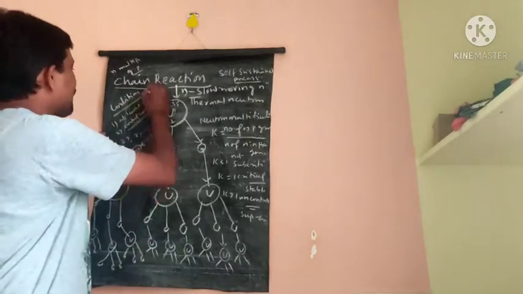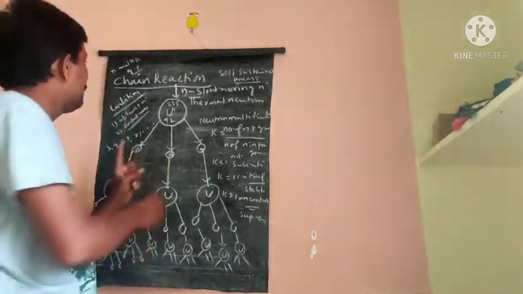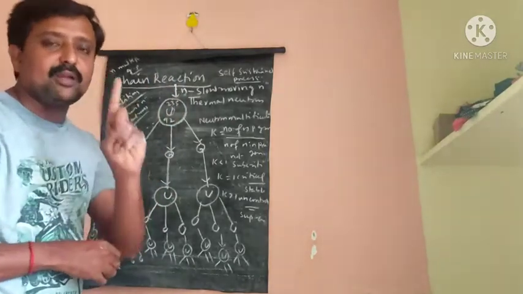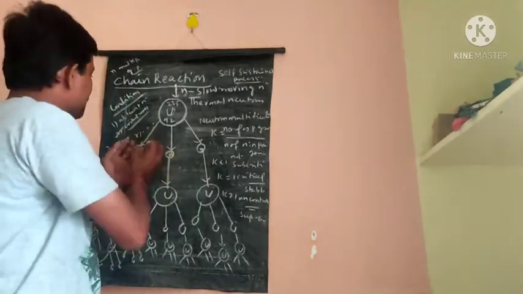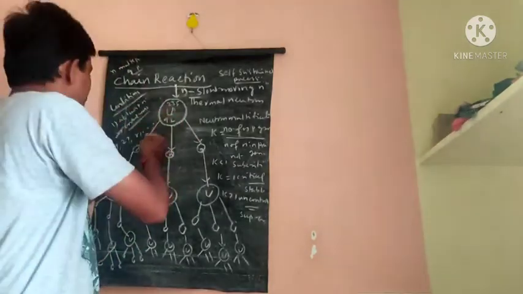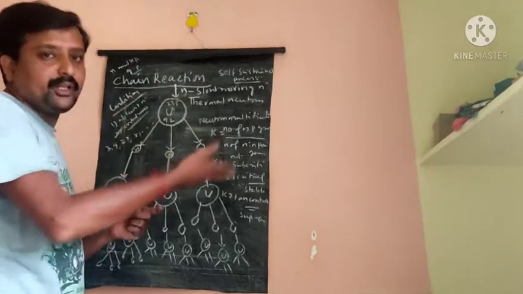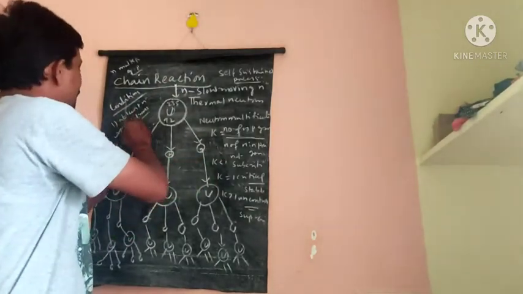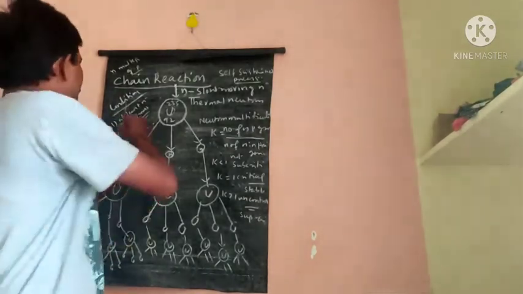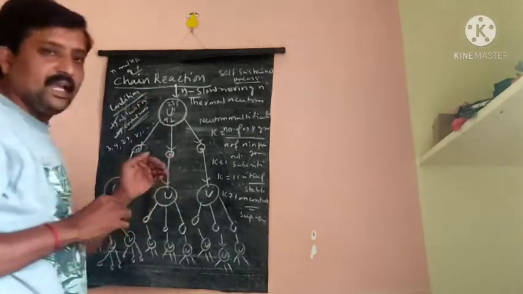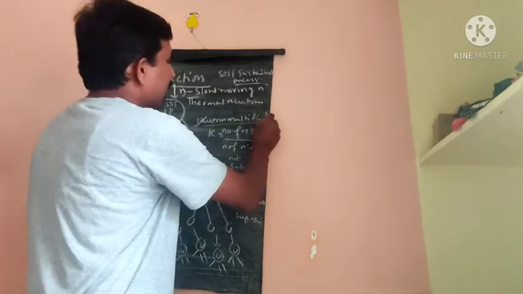What are the conditions of a chain reaction? At least one thermal neutron must be available before starting the chain reaction. The second one is that the uranium mass must be greater than the critical mass. When the uranium mass is greater than the critical mass, the chain reaction starts. And the chain reaction depends on the neutron multiplication factor.